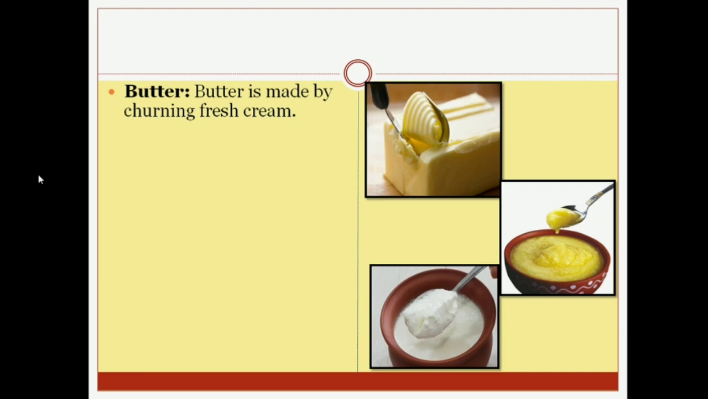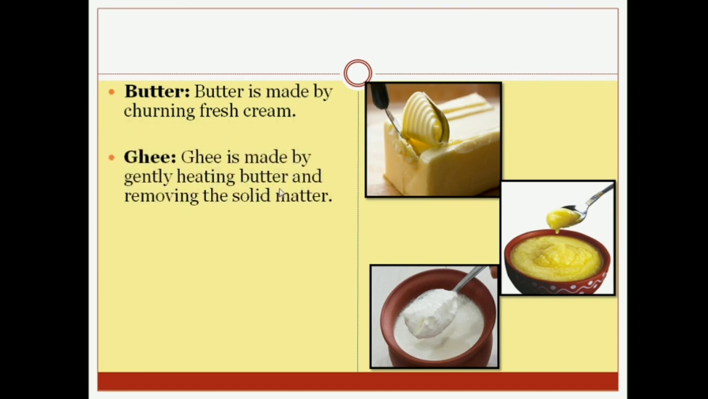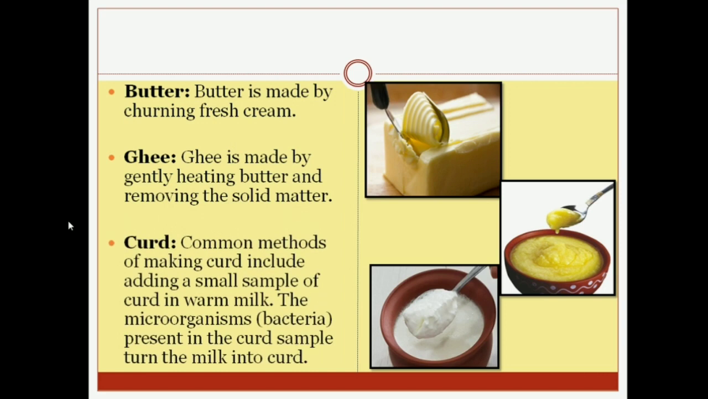From where is butter made? It is made from cream. How is it made? By churning. By churning the fresh cream, butter is made. Now let's see ghee. Ghee is made by gently heating the butter and removing the solid part. The butter is gently heated and the solid matter is removed, and this way ghee is made. Now let's see curd.